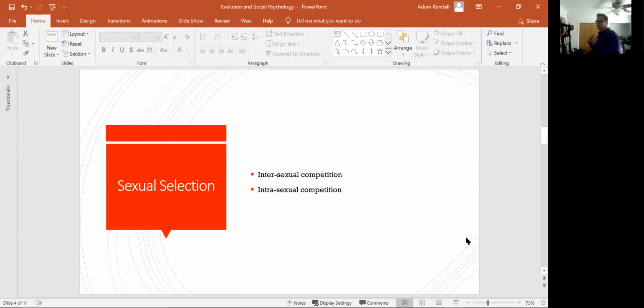All right. Although men and women have by far mostly the same preferences in mates, there are some sex differences. So for example, women tend to prefer low body fat percentages in men, whereas men actually prefer slightly higher body fat percentages in women.